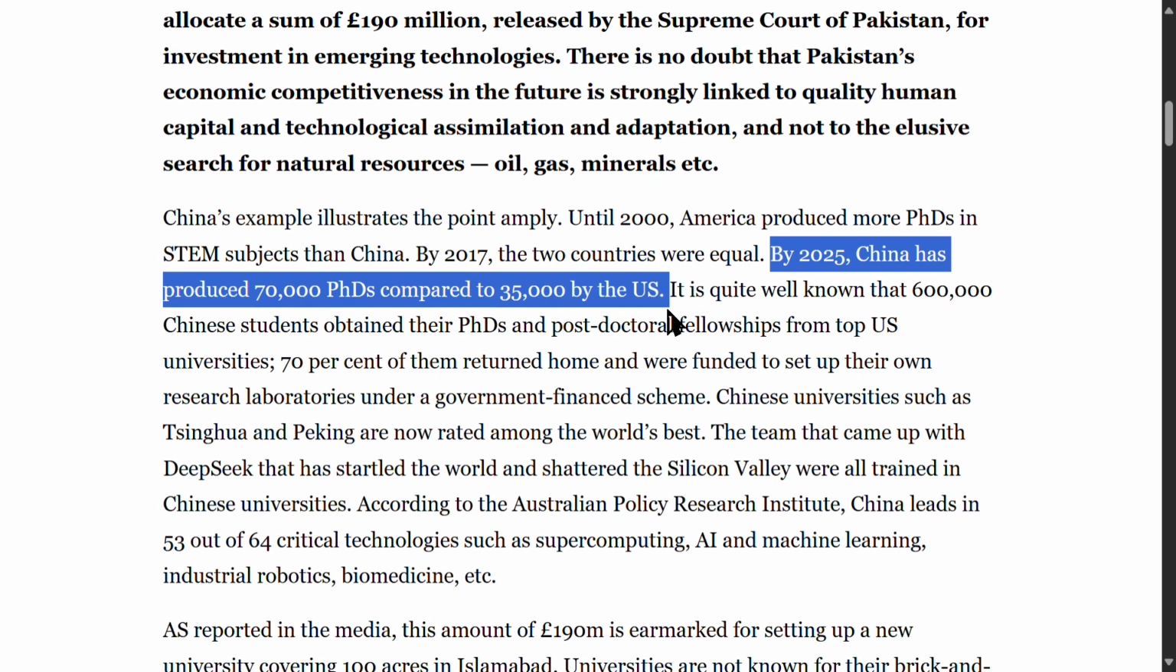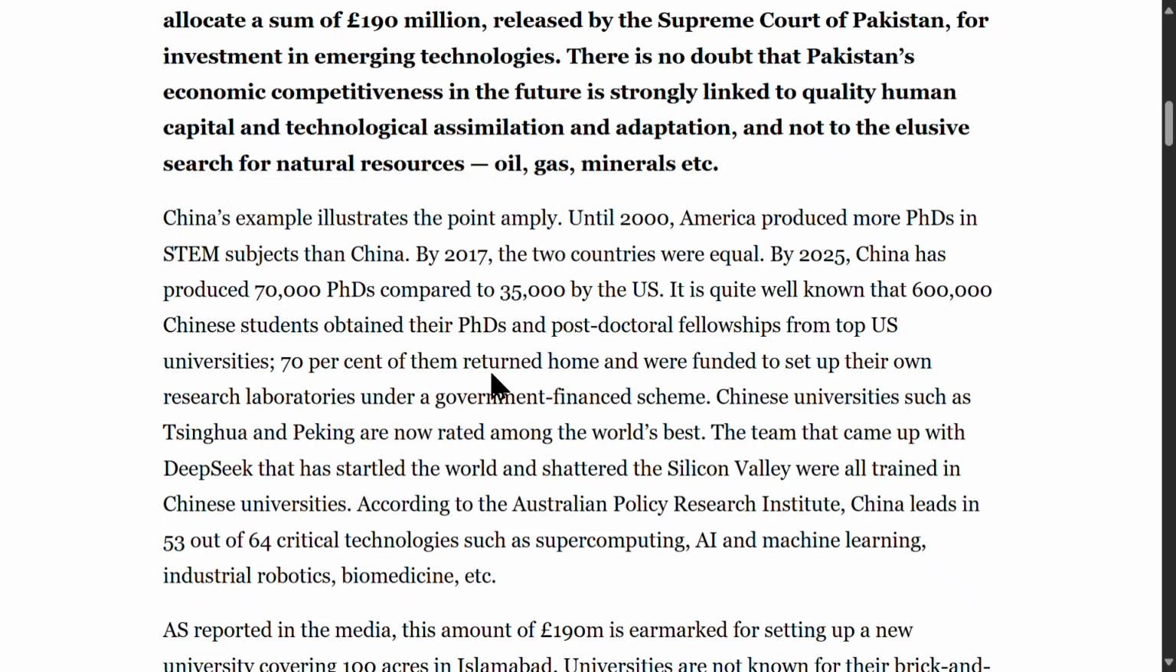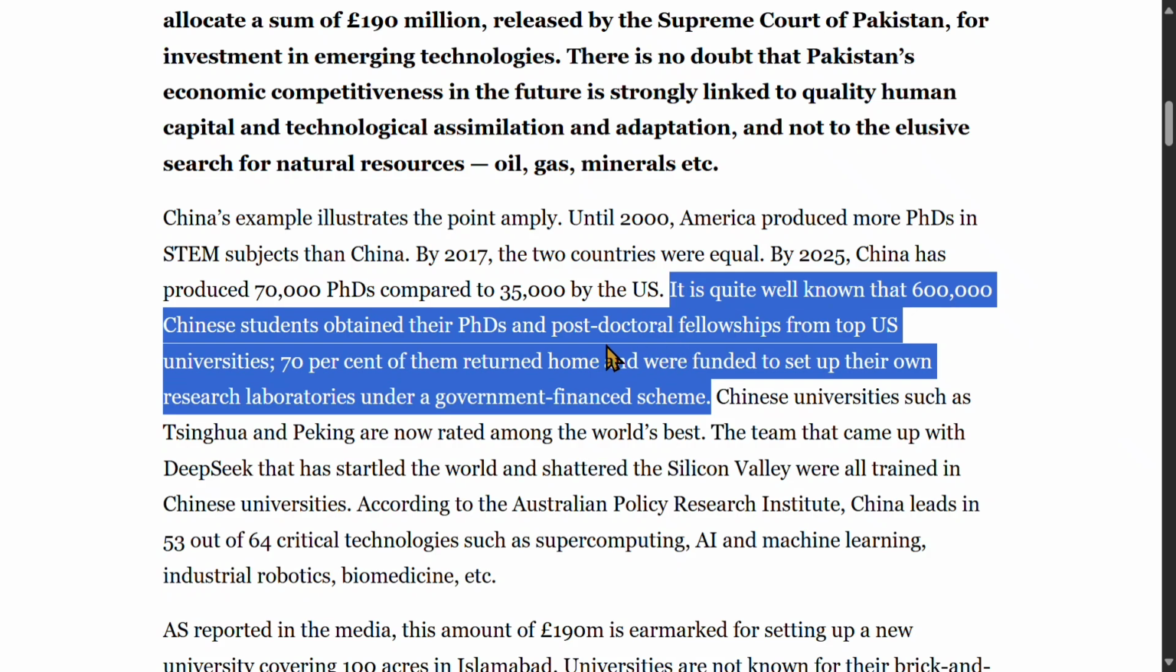China's rapid academic advancement. It is quite well known that 600,000 Chinese students obtain their PhDs and postdoctoral fellowships from top U.S. universities. 70% of them returned home and were funded to set up their own research laboratories under a government-financed scheme. Postdoctoral fellowships refer to advanced research positions beyond the PhD level. This sentence means that many Chinese scholars trained in the U.S. eventually returned to China, supported by government funding to establish research labs.